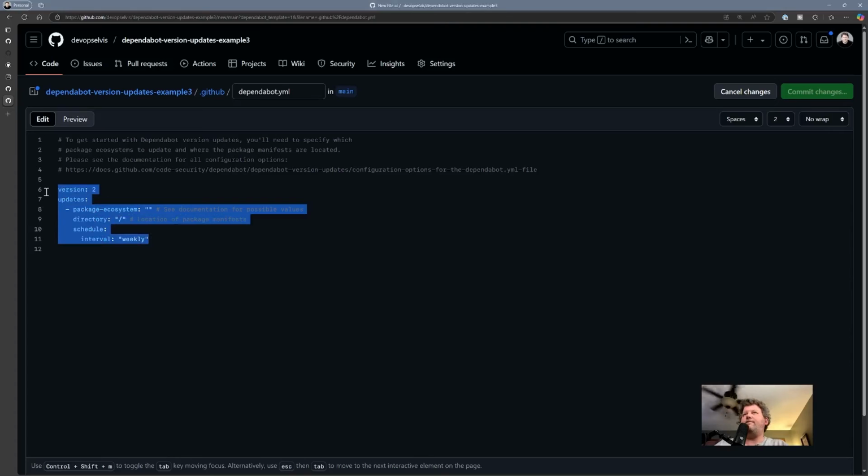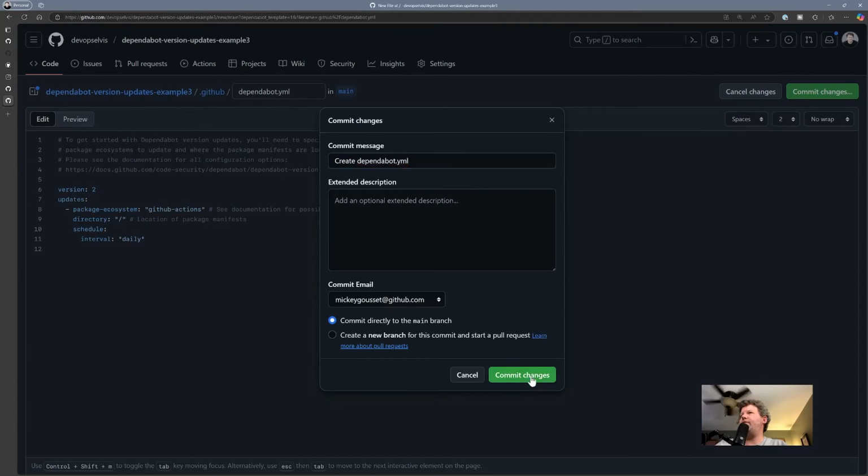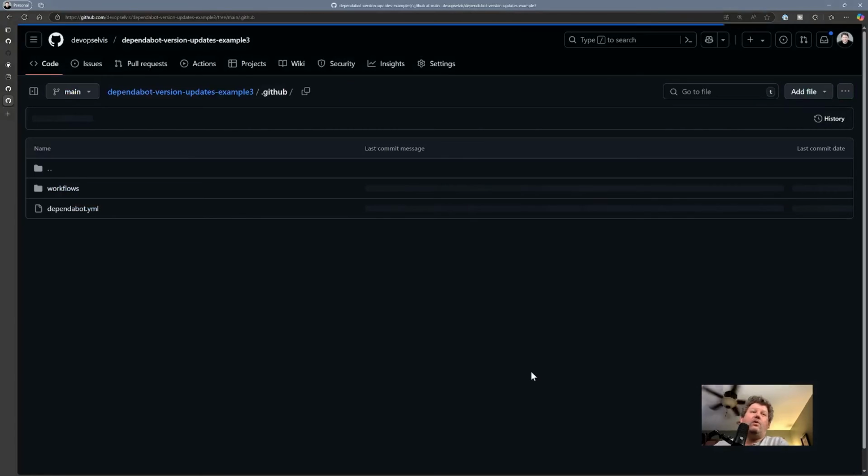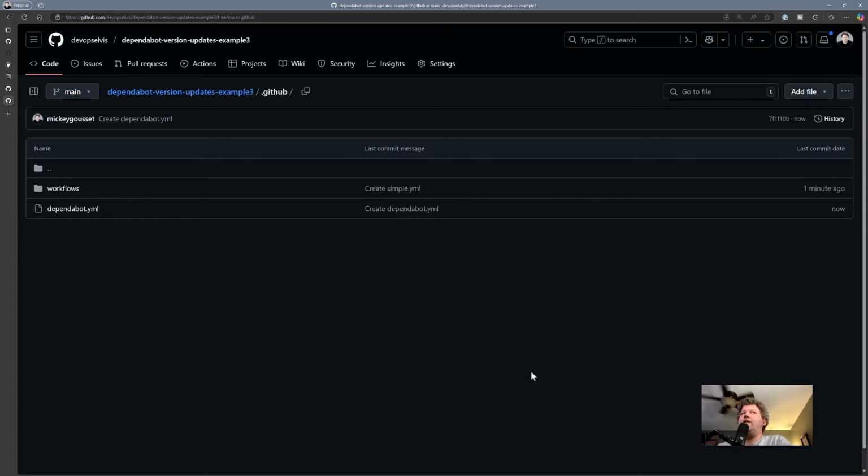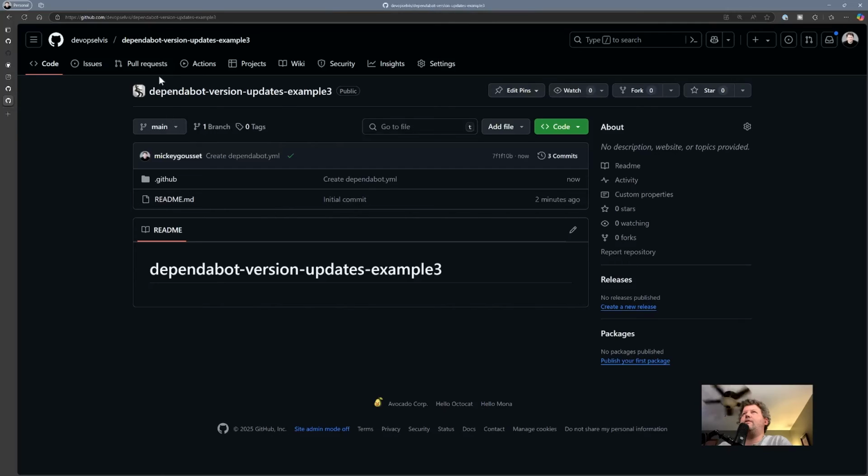And let's copy and paste this in. So we're using package ecosystem GitHub actions. And let's commit this change. And in about a minute or so, we should see the results. And then we're going to see what happens. But it didn't work correctly on the first one. So I'm probably going to have to go ask some people internally what's going on there, because that was a little bit unexpected from my perspective.